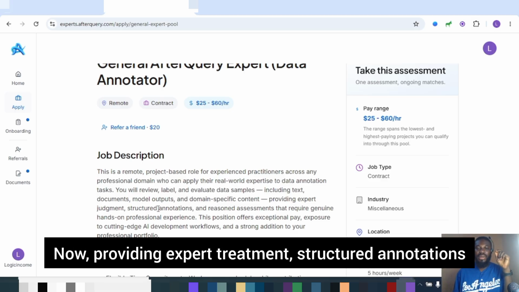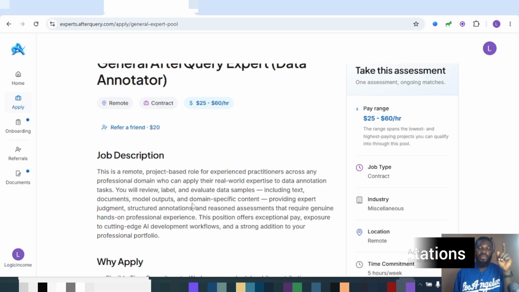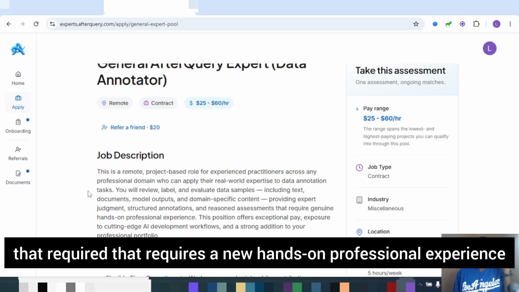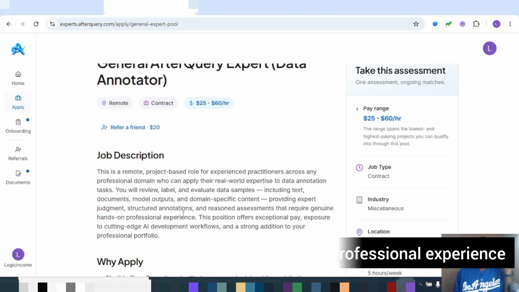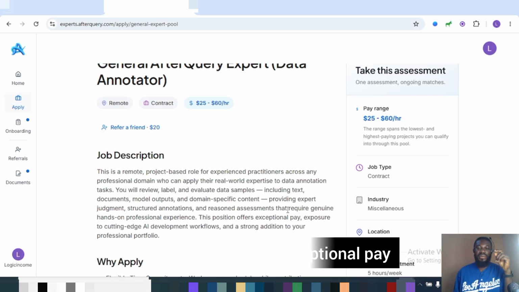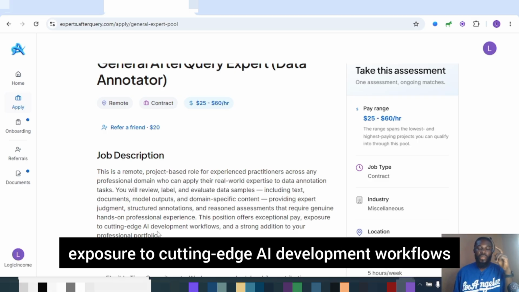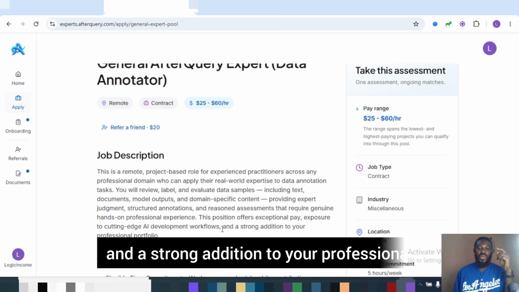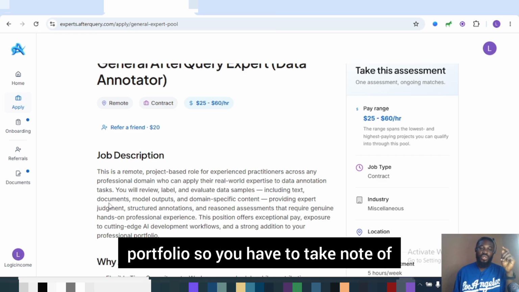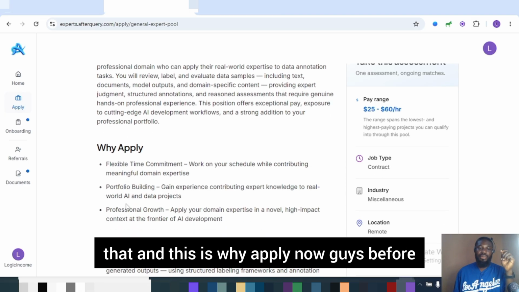Now, providing expert judgment, structured annotations, and rubric assessments that require genuine hands-on professional experience. This position offers exceptional pay, exposure to cutting-edge AI development workflows, and a strong addition to your professional portfolio. So you have to take note of that, and this is why I apply.